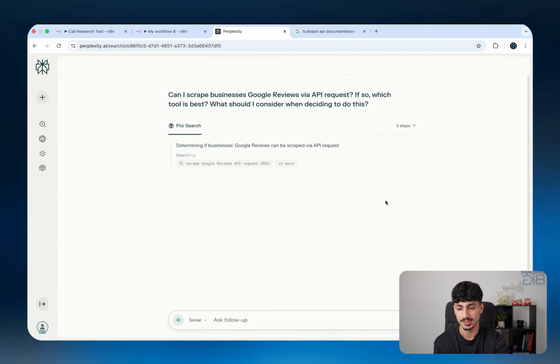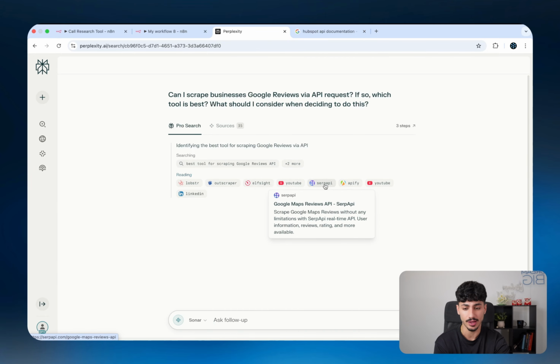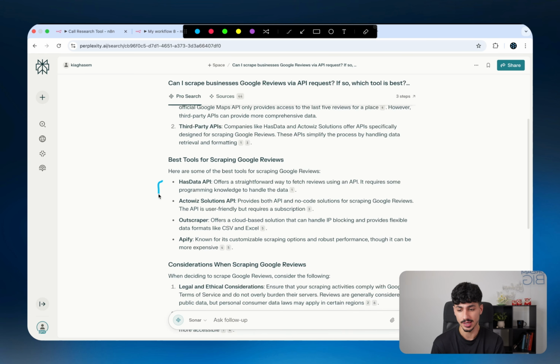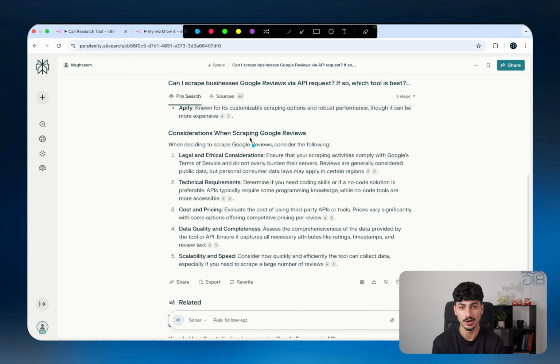As you can see, Perplexity is going to do a bunch of research online, going through different Reddit posts and different websites. It's even going to look through platforms like Apify and SerpApi. And then after looking through 44 different sources, it's going to say that yes, you can indeed scrape Google reviews via API. And then it's going to tell me exactly what the best tools for scraping these Google reviews are. So in this instance, there are these different platforms here that offer a solution to this problem. And then another thing that I obviously care about if I'm going to do this for a client is the legality of it. And Perplexity is going to tell me exactly what the legality of doing this would actually be.